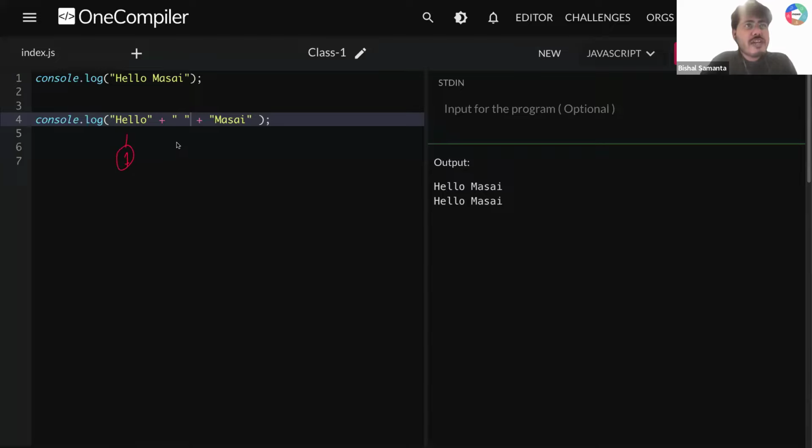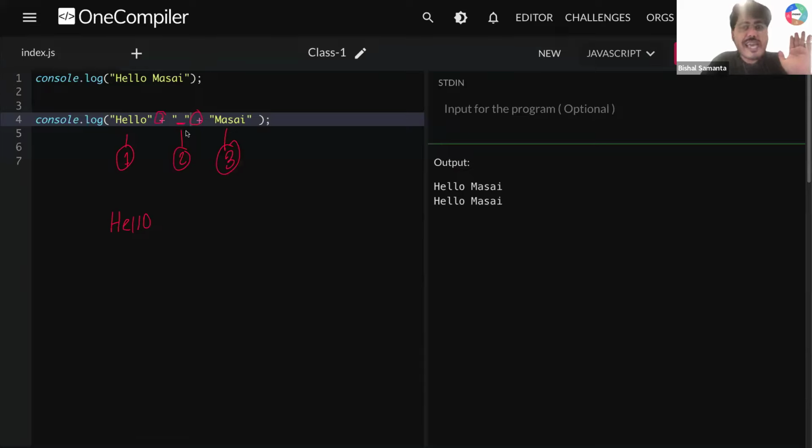This is my first value, this is my second value, this is my third value. Okay, I know what this plus will be doing. This plus is helping me to add all these values. What value will I have first? Hello. Okay, hello, I got it, right?